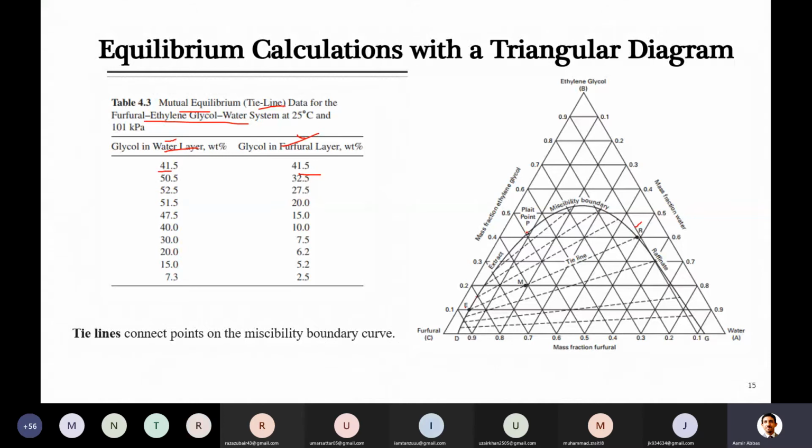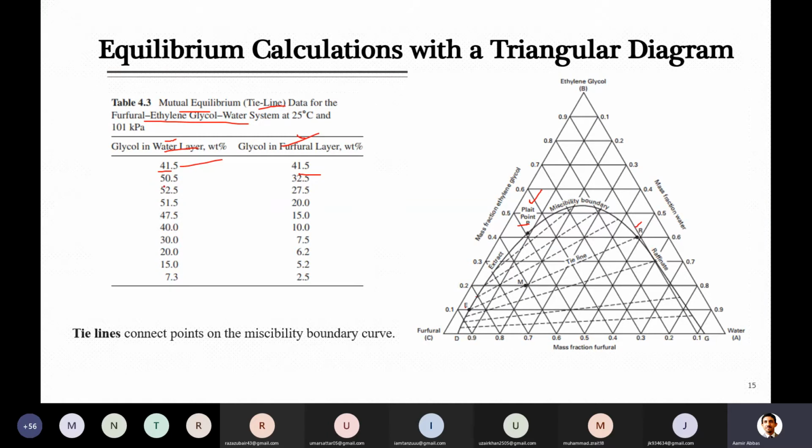For example, here when both of these are equal, that is the point at which the distinction between both phases just vanishes, and it is converted to one phase. The concentration of the glycol is the same in both of these. When you look at the extract side, its concentration will be different, as well as on the raffinate side.